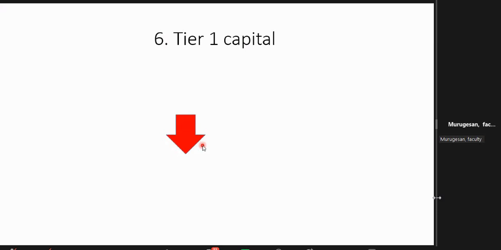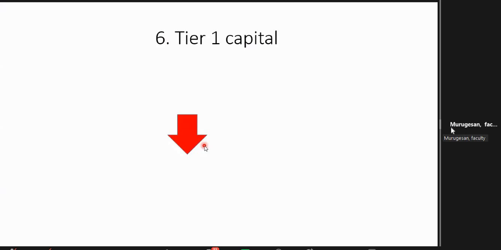HO receivable means you put on the asset side. Payable means you put on the liability side. Sometimes they will give just HO balances. HO balances is payable or receivable. Payable means you put on the liability side. Receivable means you put on the asset side. Correct. Your doubt is correct.